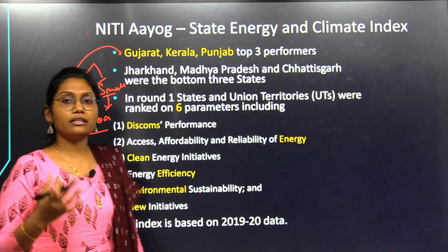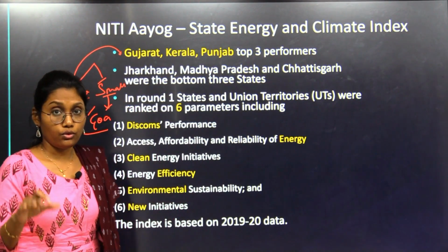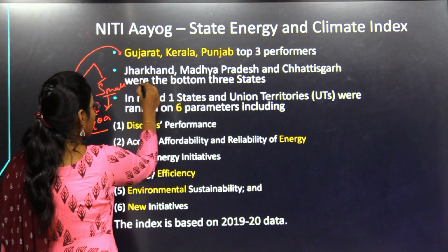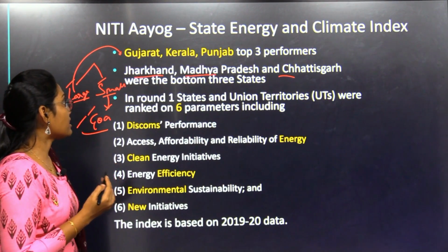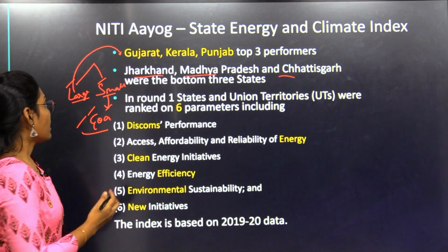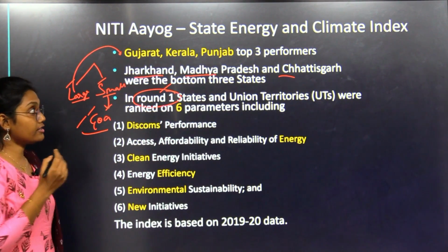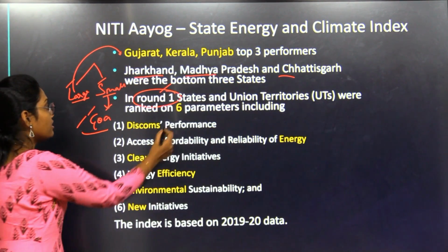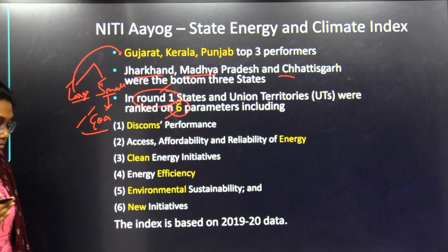And sometimes we may get questions about which states were at the bottom of the list. So that's why we should learn figures like this also. Jharkhand, Madhya Pradesh and Chhattisgarh were the bottom three states of this list. Also, this is the first round of that index, the State Energy and Climate Index. Here NITI Aayog has studied 6 parameters.